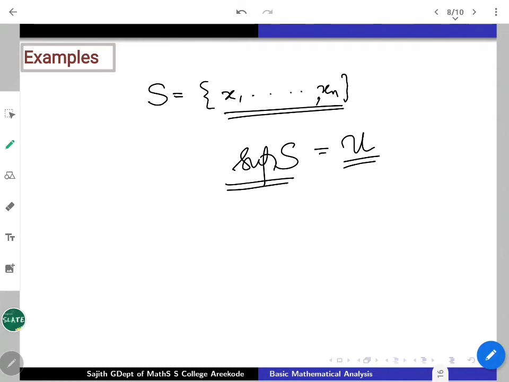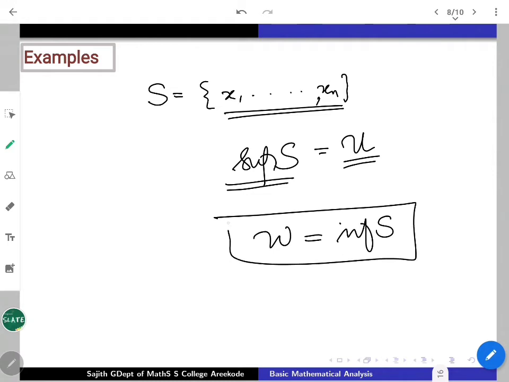And if w is the smallest element, the least element, which also exists for a finite set, then that is going to be the infimum of S. These are the notations we are going to adopt.